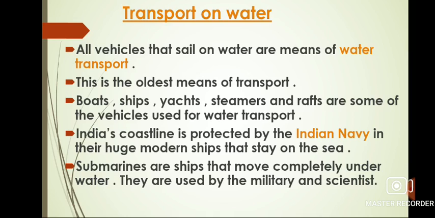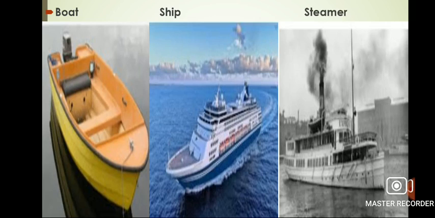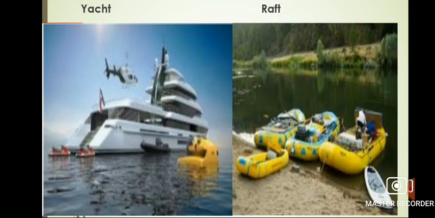Many people go for a cruise on a large modern ship called a liner. A liner is a large ship in which people travel long distances, especially on holidays. Ferries carry passengers across rivers and lakes. Submarines are ships that move completely underwater. These are used by the military and the scientists. In this picture, you can see the image of a boat, ship, and steamers. In the next picture, you can see the image of a yacht and rafts.